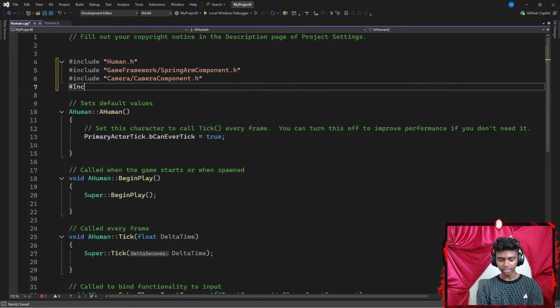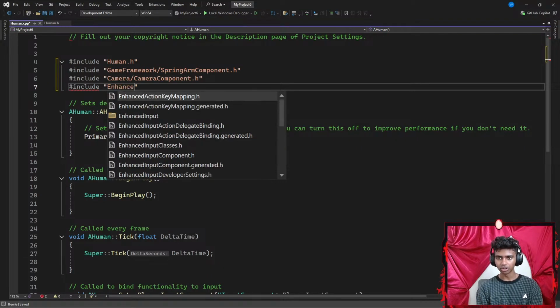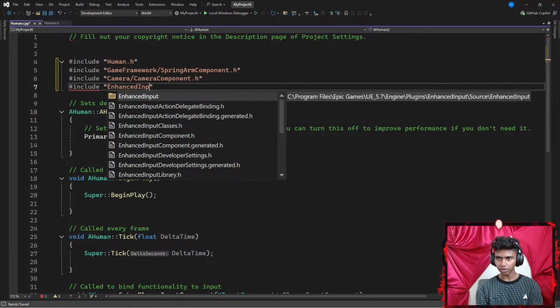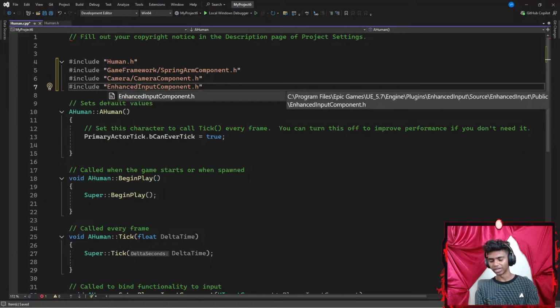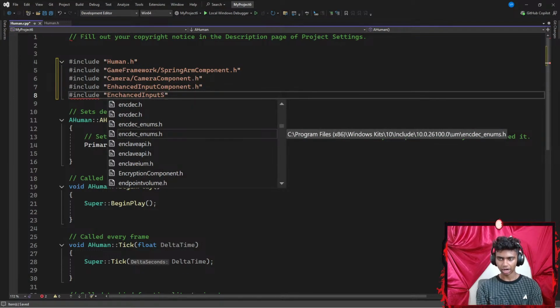Once I'm done with that as well, since I will be using legacy inputs, actually not legacy, my bad guys, enhanced inputs, I'm going to include enhanced input component.h, which is my enhanced input component header file. And then I'm also going to be including enhanced input subsystem.h.